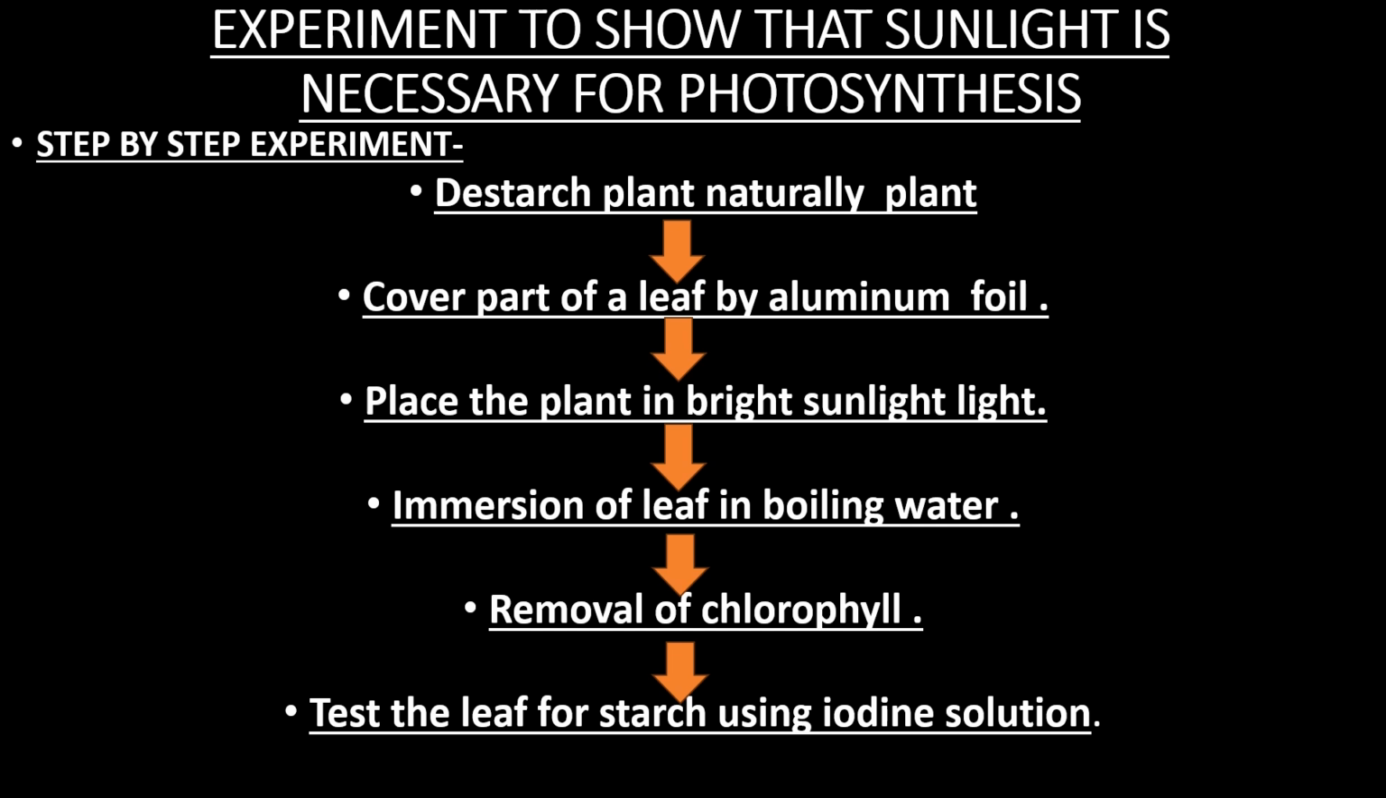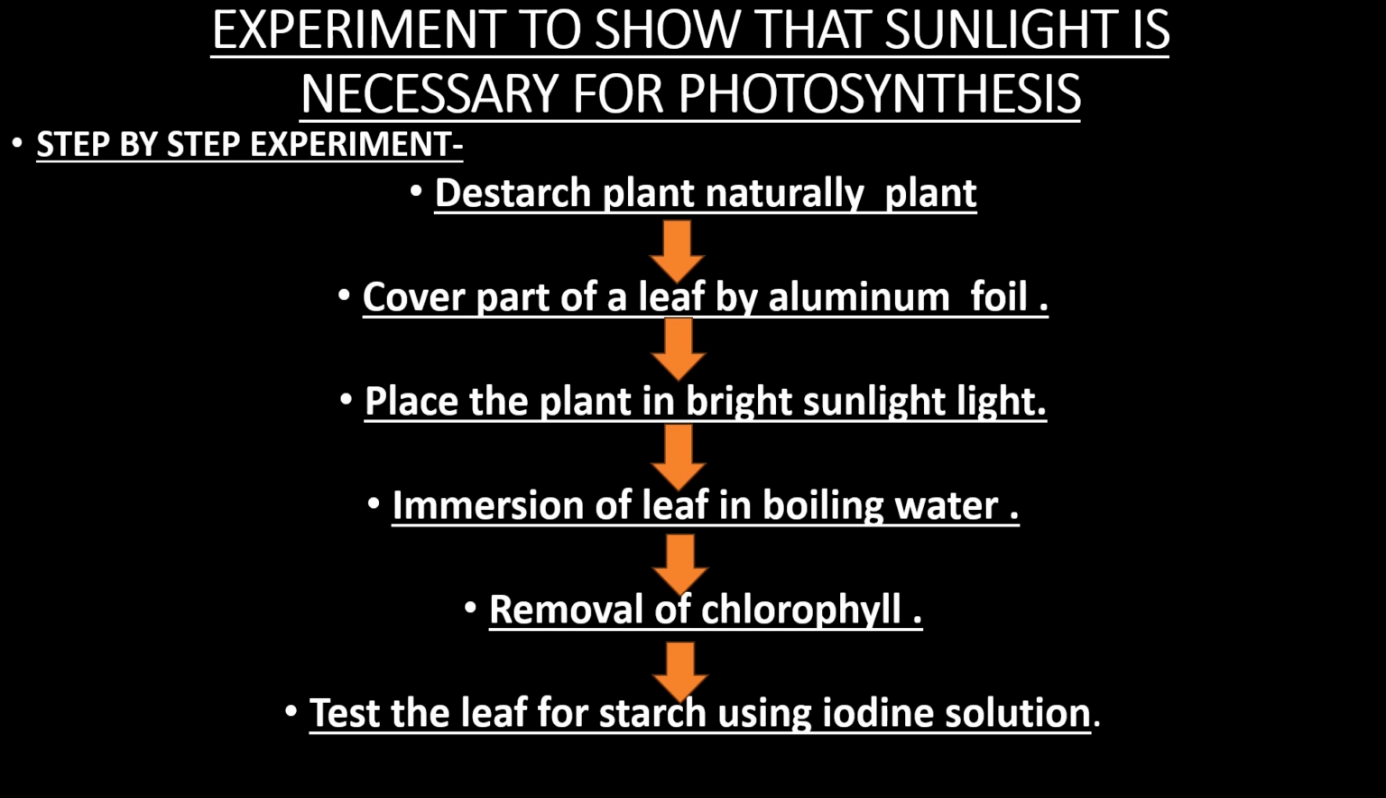So, the first step is that we have to de-starch the plant. You know that in the body of a plant, starch is stored. From where does it come? By the process of photosynthesis. So it is stored. Now, this starch has to be removed for this experiment. The removal of starch from the body of the plant is known as de-starching of the plant. So first we have to de-starch the plant.